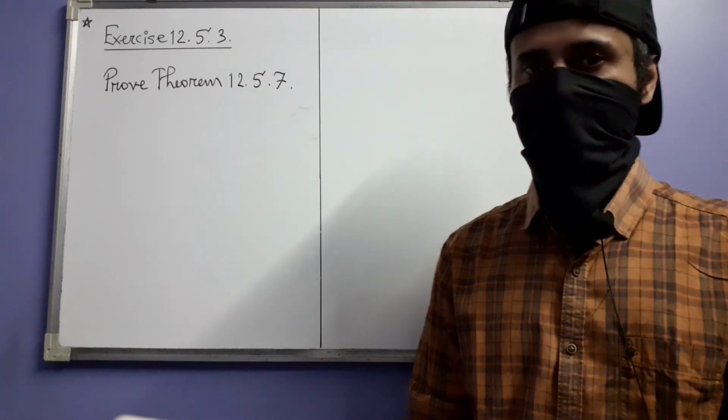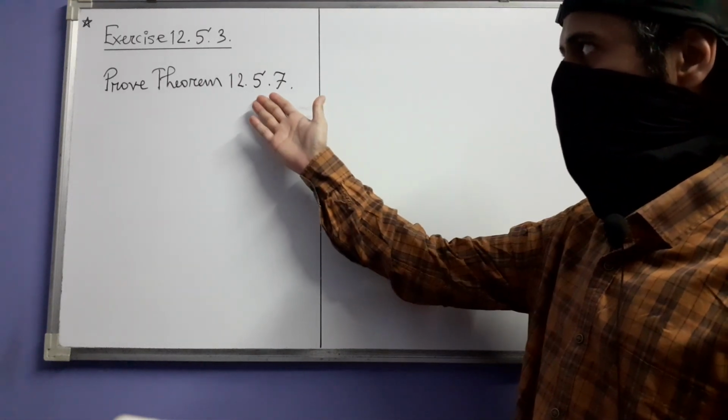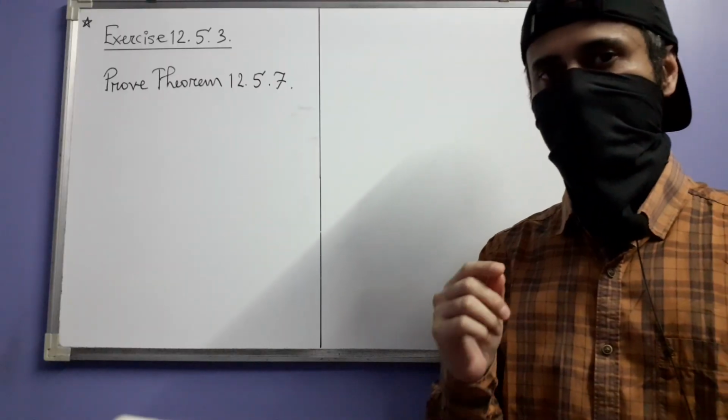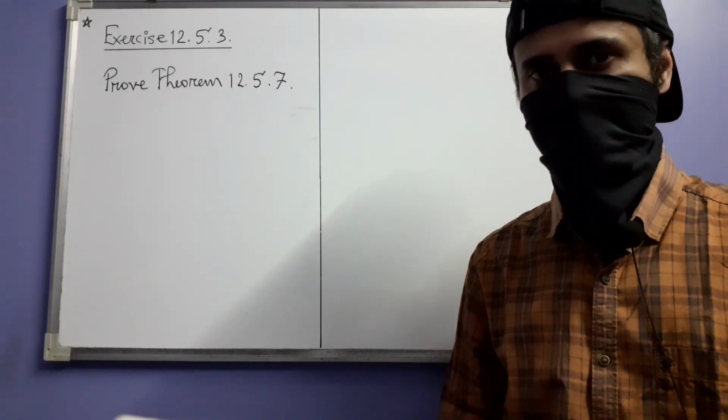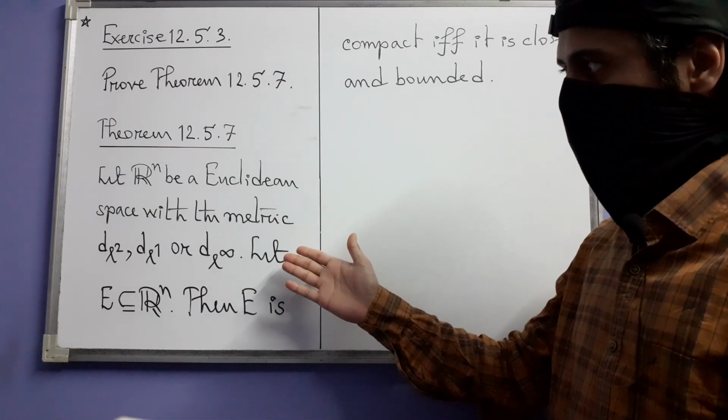The next item is exercise 3, where we have to prove theorem 1257. So let's start by recalling the statement of the theorem. So this was the theorem statement.